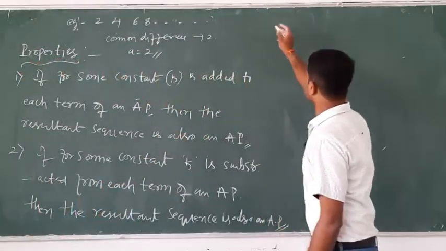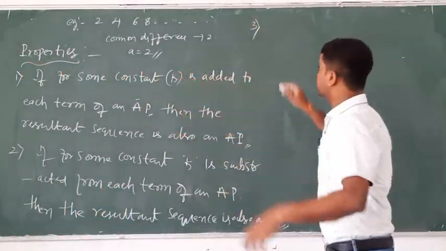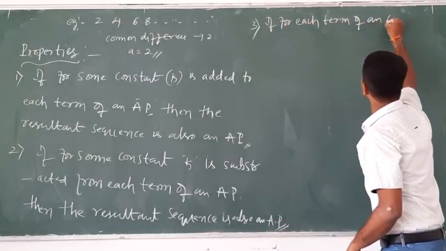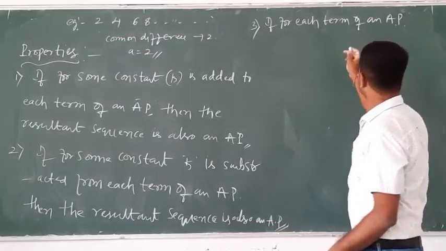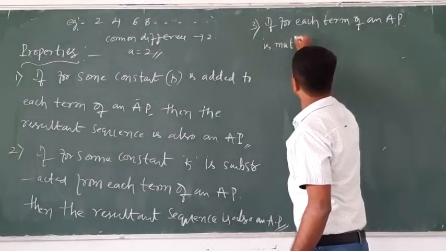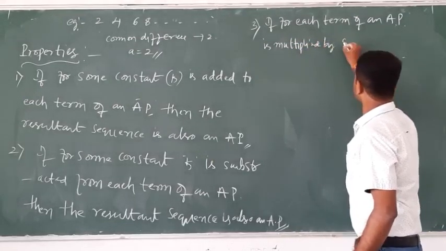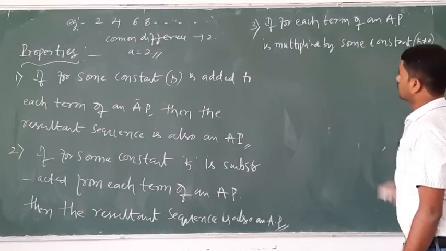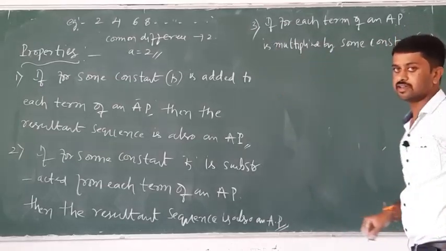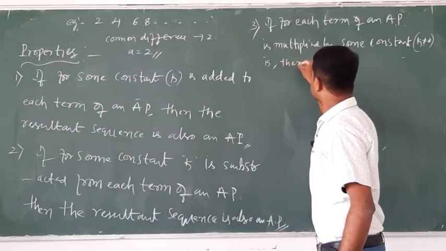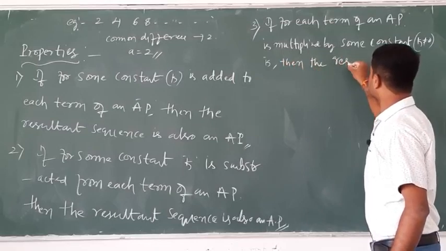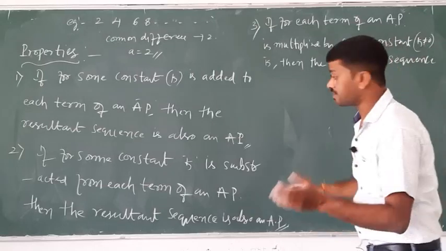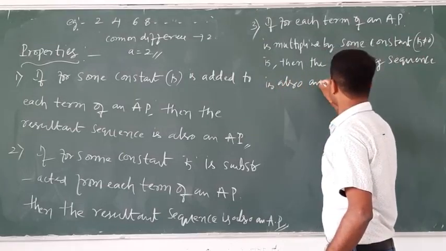Third one: if each term of an AP is multiplied by some constant k, where k must be not equal to 0, then the resulting sequence is also an AP. Yes, 100% it is also an AP.